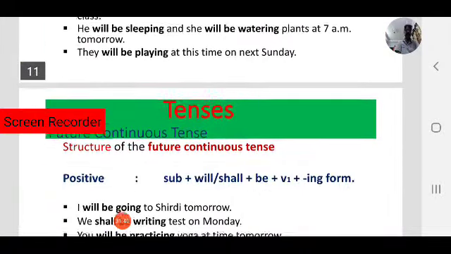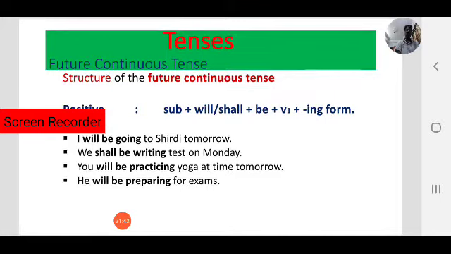So let us observe the structure of future continuous tense. First focus on the positive form of the future continuous tense. Subject plus will or shall be. We can write will be or shall be plus V1 plus ing form.